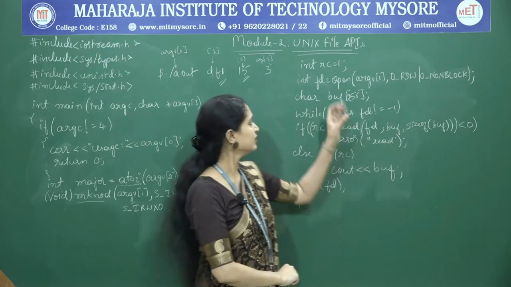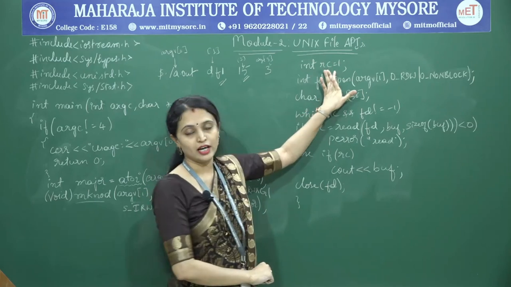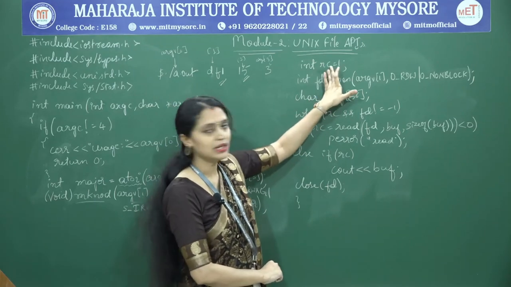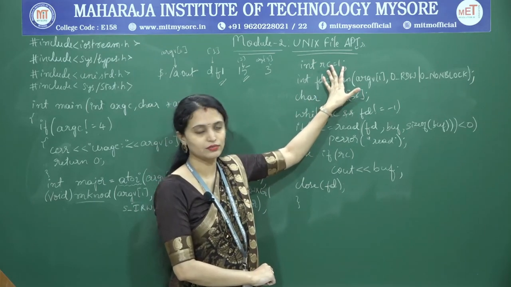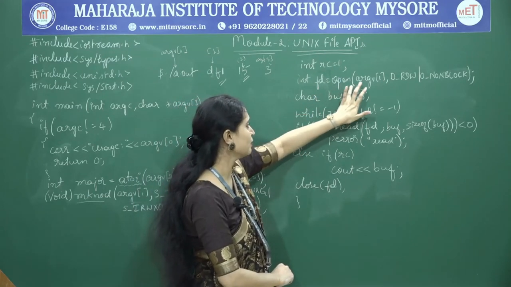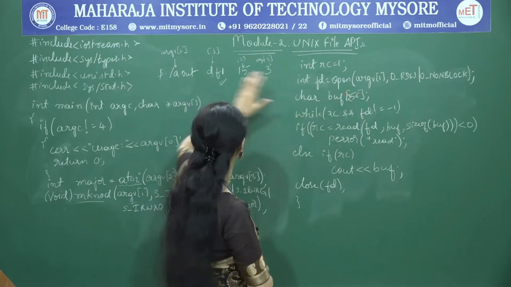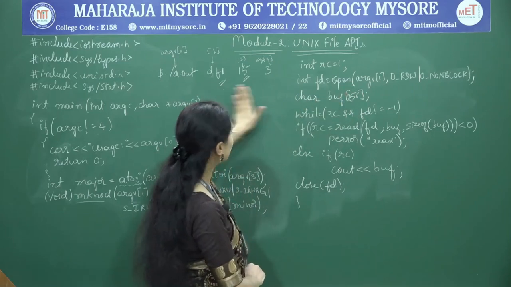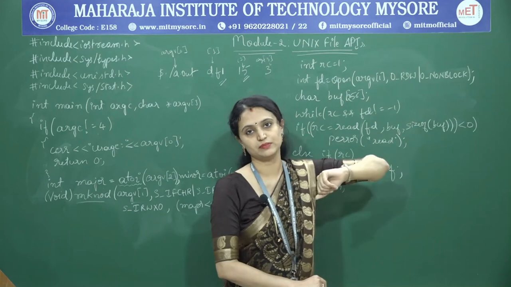So next part here, I am declaring a variable rc and I am initializing this with the value 1, okay. Next step, I am calling this open API and I am trying to open this df1, okay, with the read write permission.